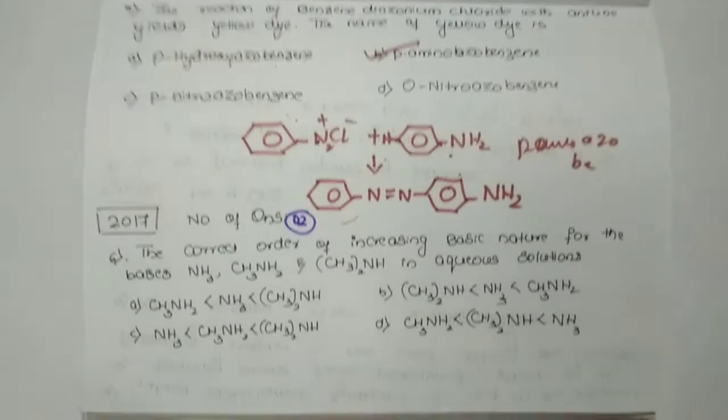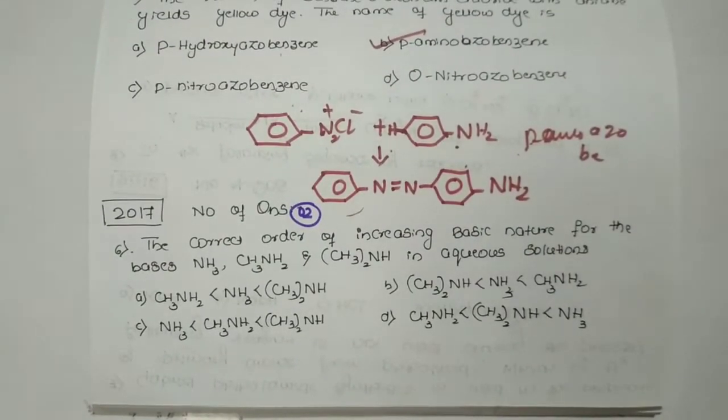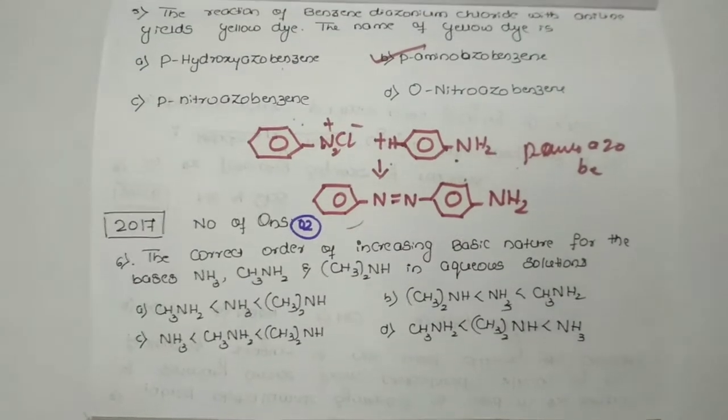So let us discuss 2017. The number of questions asked in 2017 was 2. The question is: the correct order of increasing basic nature for the bases ammonia, methylamine and dimethylamine in aqueous solution. So again you can observe the question is based on basicity. As I have told already, I am going to show it again.